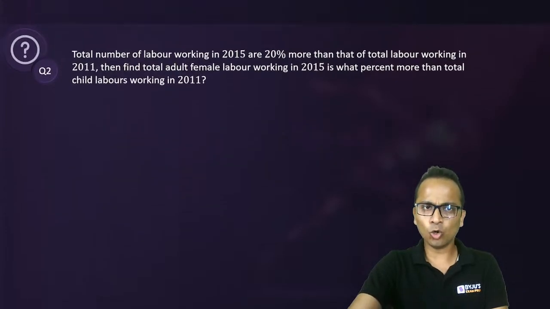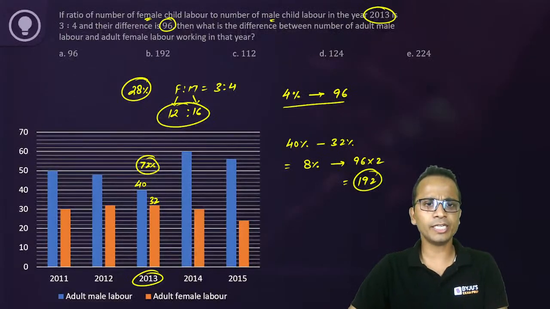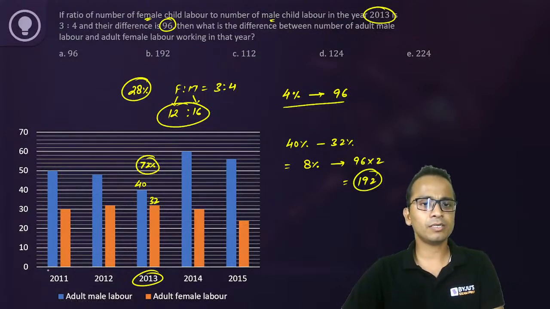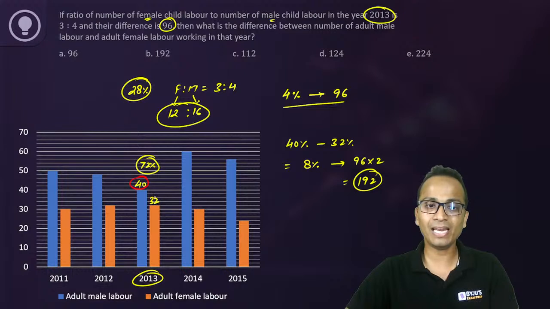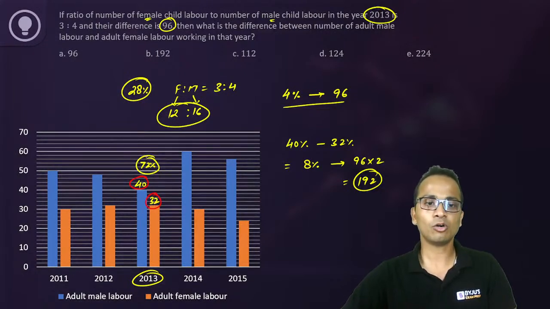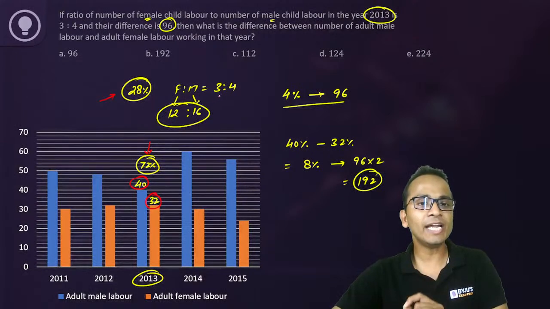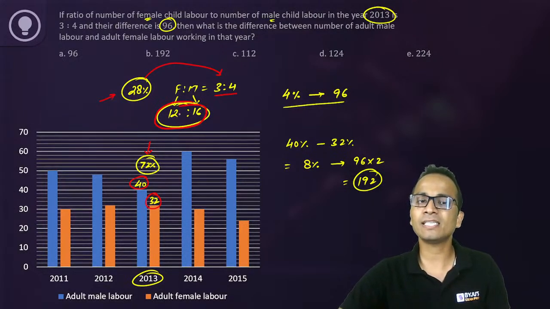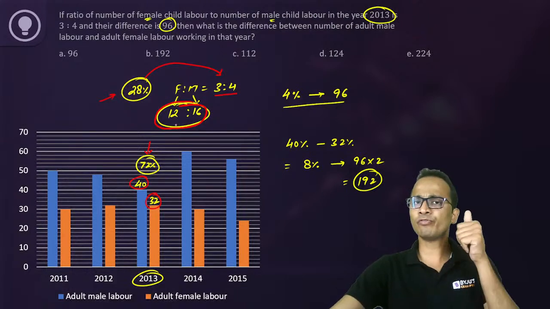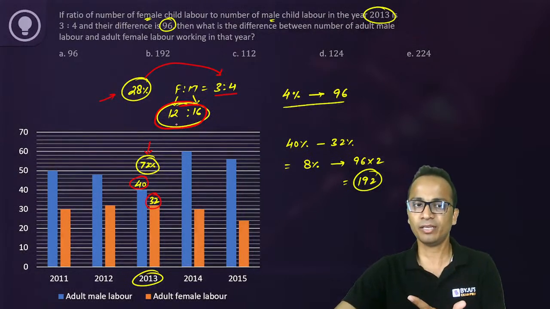Okay, so Videep, I'll go back to the previous question quickly since you have requested it. So Videep, quickly just focus on the red color. Now 40 is the contribution for male adult, and 32 is female adult. Now the sum is 72. So child labor will be 28. The ratio of female and male child labor is 3:4. So if I divide 28 in the ratio 3:4, it will be 12 and 16 percentage respectively for female child labor and male child labor.